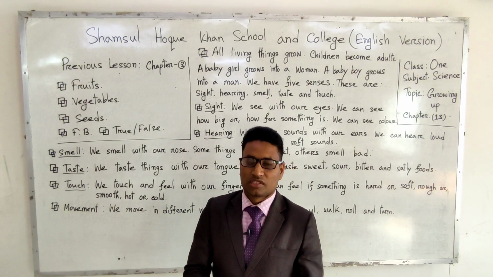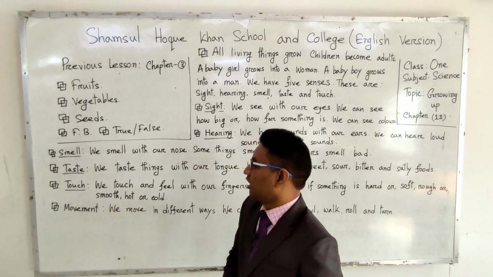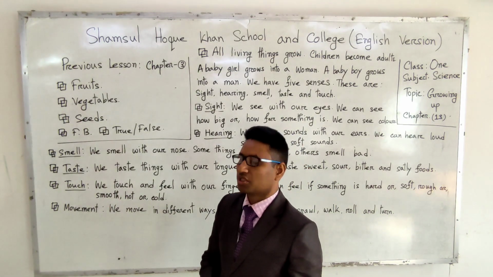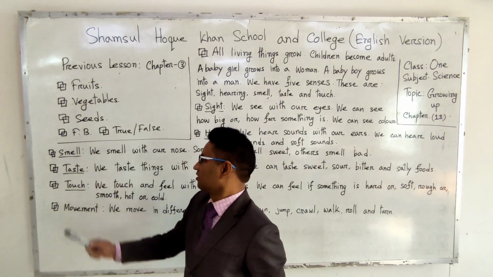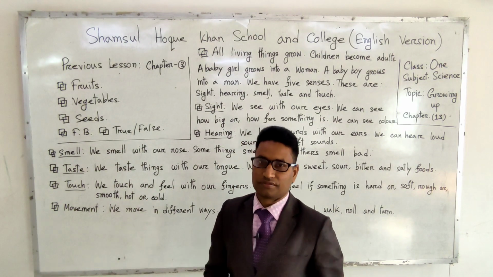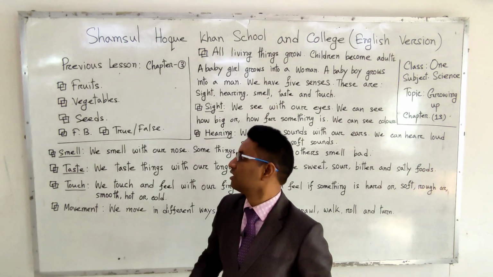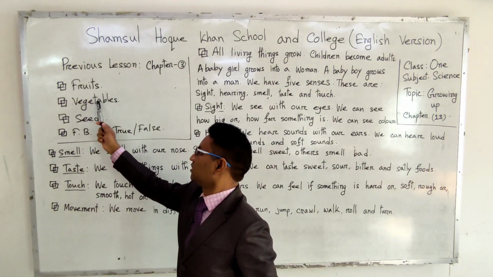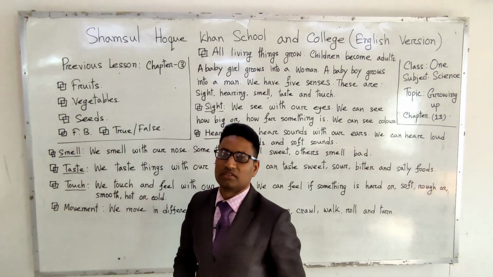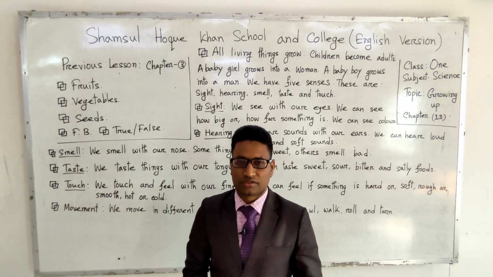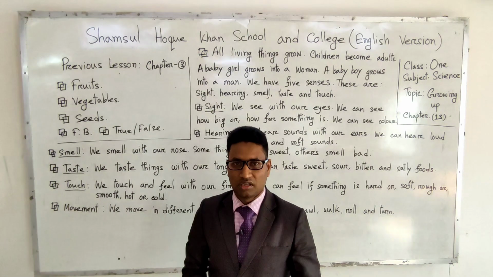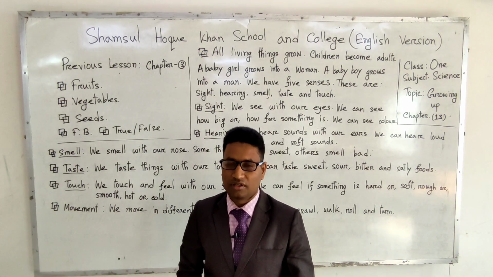Also, sir discussed two other topics: short questions, fill in the blanks, and true or false. That means fruits, vegetables and seeds are the three parts of a plant, and these are essential parts of plants.